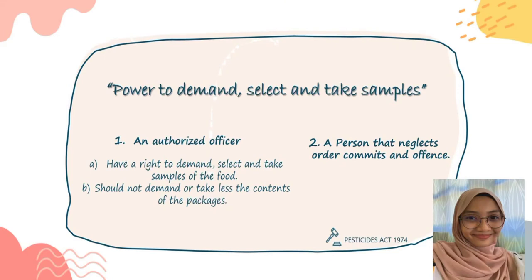Power to demand, select and take samples. An authorized officer has a right to demand, select and take samples of the food. The purpose is to analyze whether the food is contaminated or not. An authorized officer also should not demand or take less than the contents of a package. That is for retail. If a person neglects the order to fulfill a demand made by an authorized officer, it is known as committing an offense.